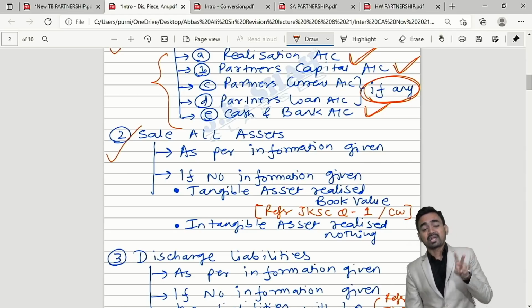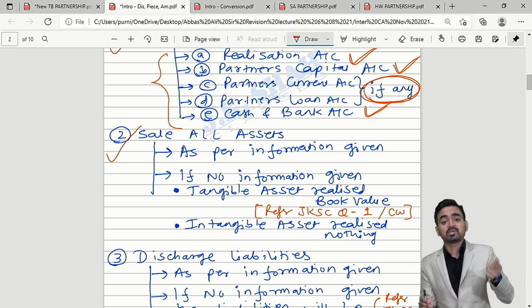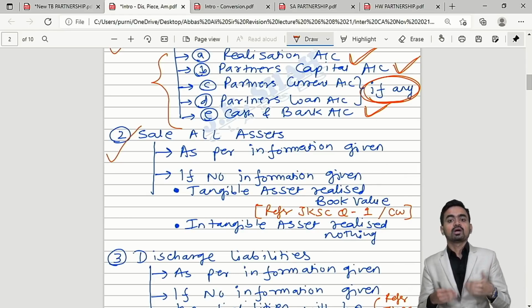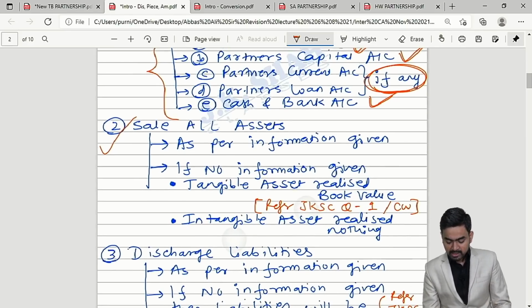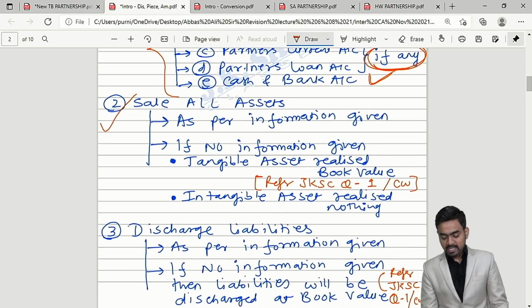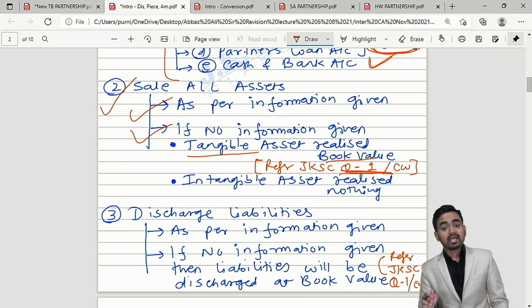Correct? Second example, if the machinery is given in the question, but in the adjustment they have not mentioned at what price machinery realized, then you will assume it will be realized at book value. So see, I have written this particular point. Sell all asset. If information is given, then welcome. If no information, tangible will realize book value. You can refer question number 1 of classwork in JK Shah classes material, and in case of intangible realized nothing.